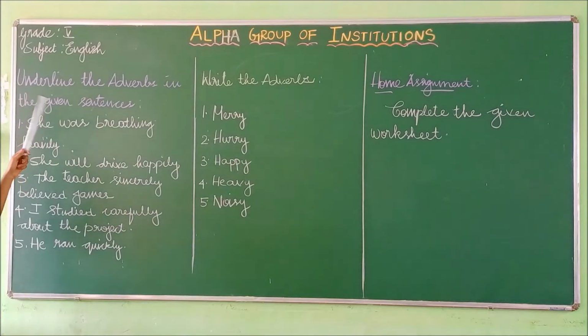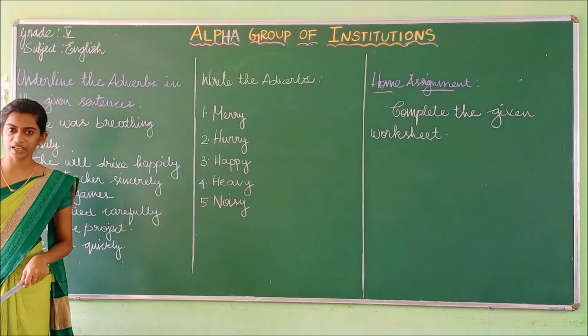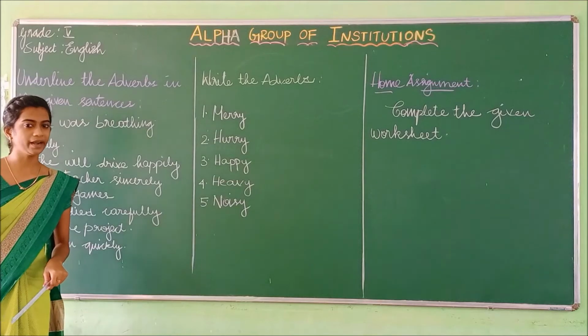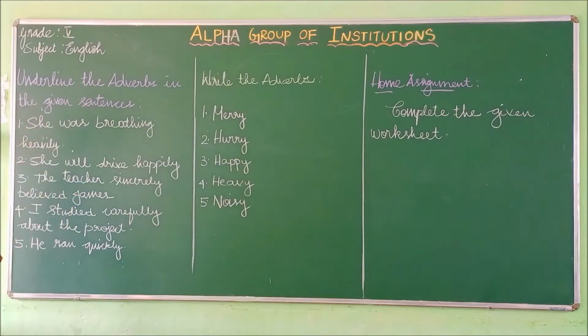The first one is: underline the adverbs in the given sentences. I have given you 5 sentences. In those 5 sentences, there will be one adverb in each sentence. So you have to identify and underline them. Let me read the 5 sentences first.